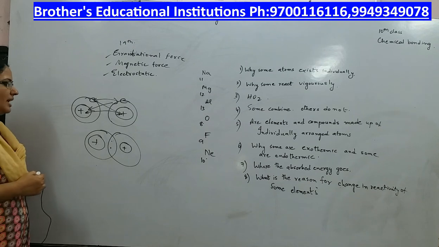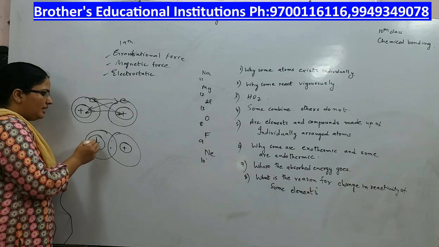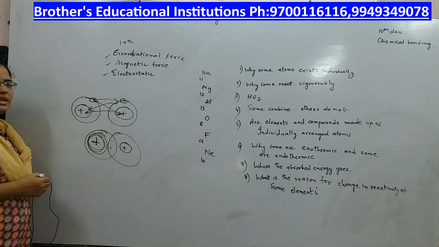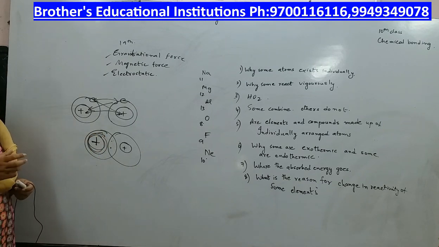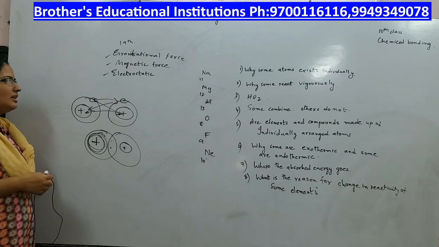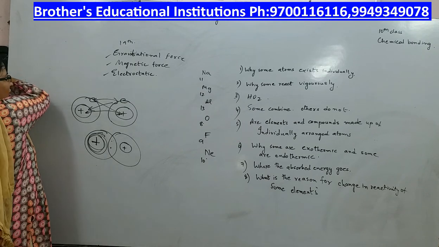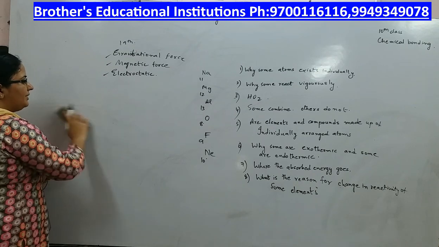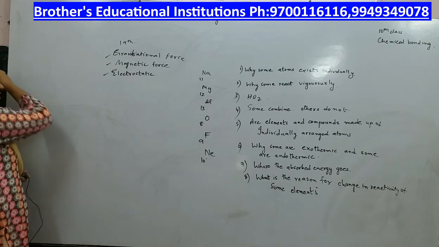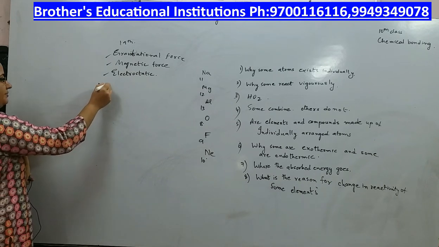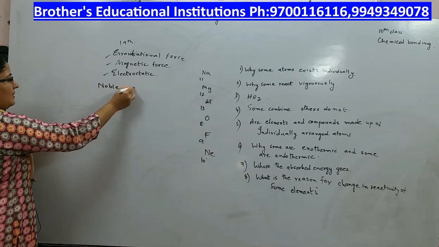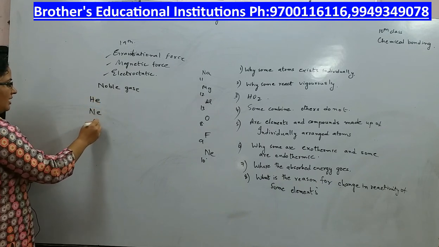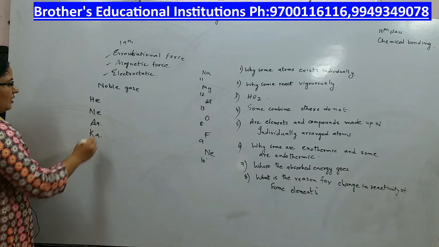Now, whenever a chemical bond is formed, the innermost shells are not affected, only the outermost shell is affected. The inner kernel is not affected. Now, to explain chemical bond formation, first of all, scientists observed the electronic configuration of noble gases. Let us take helium, neon, argon, krypton.